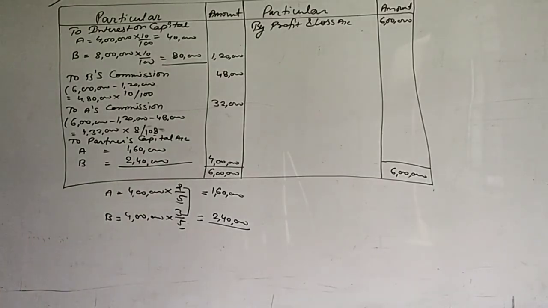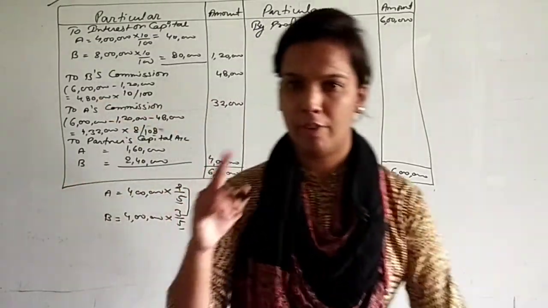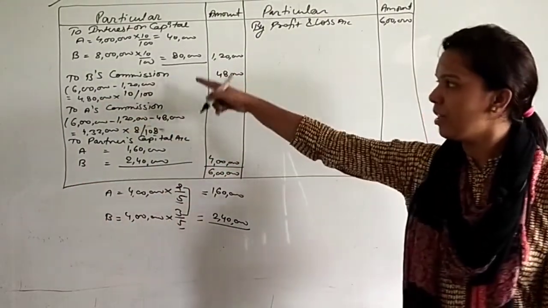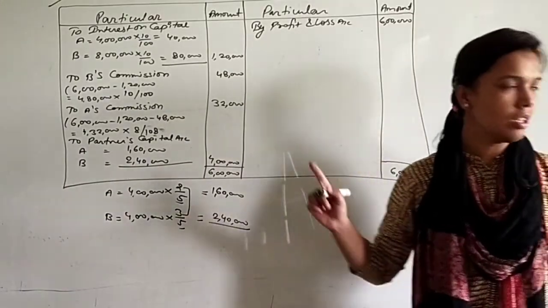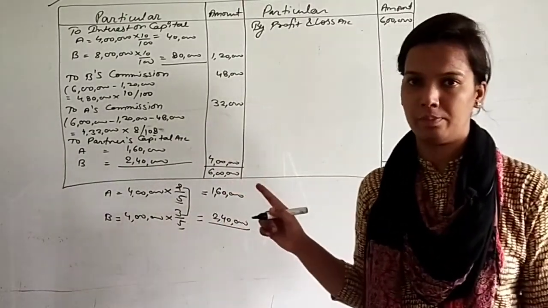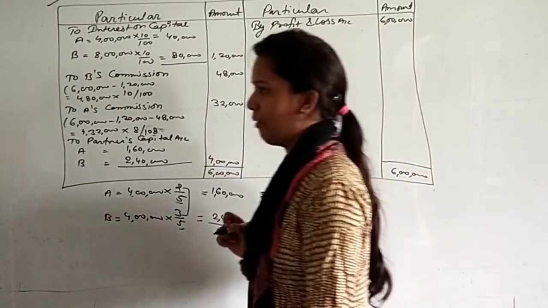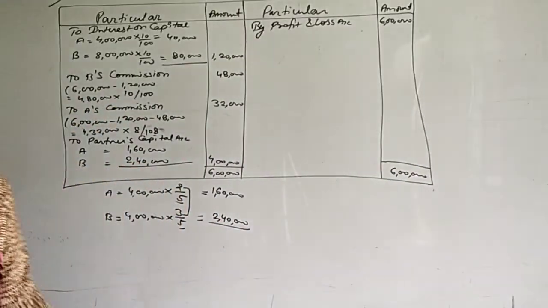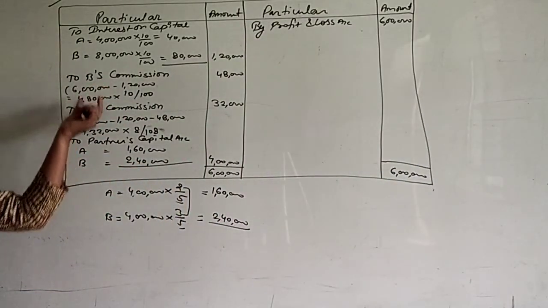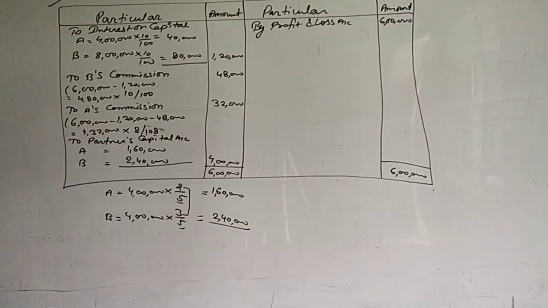So this was your question number 9. What was the different point in this? It was also easy point, but only one point was different here, that was commission. And whose commission? It was partners commission. One more point I want to make you understand. It was partners commission, like B's commission, A's commission. These are partners. That's why we are showing these in P&L appropriation account.